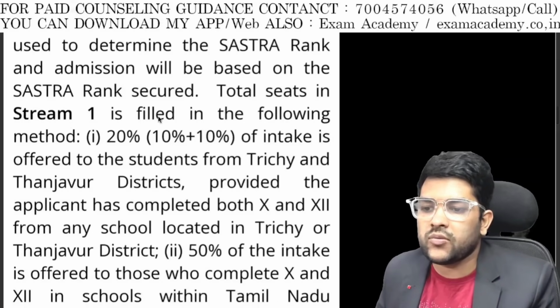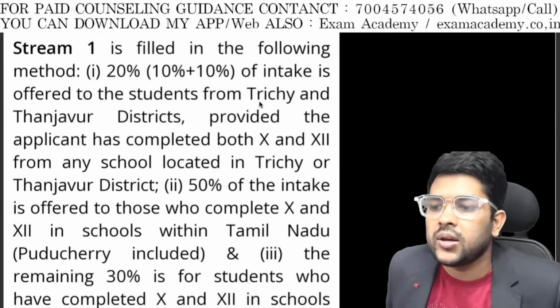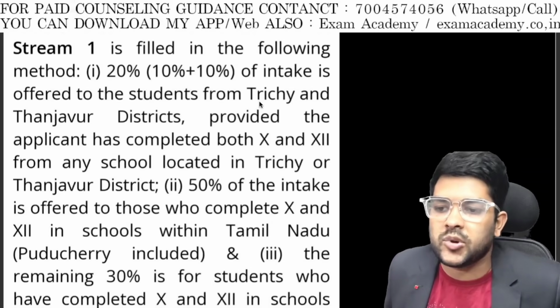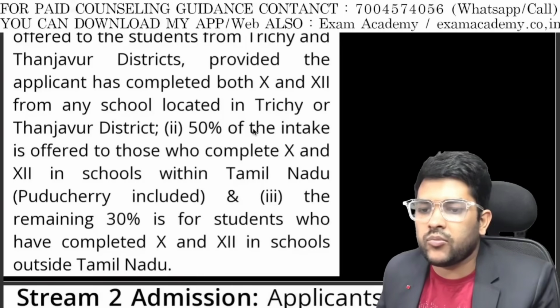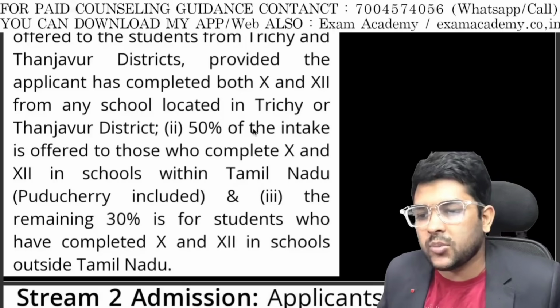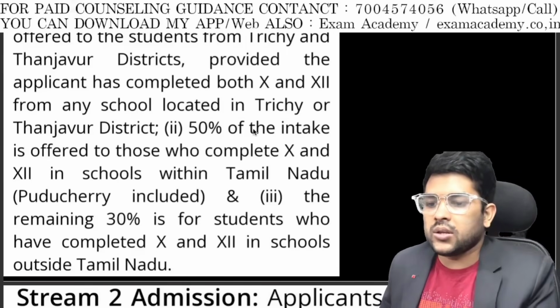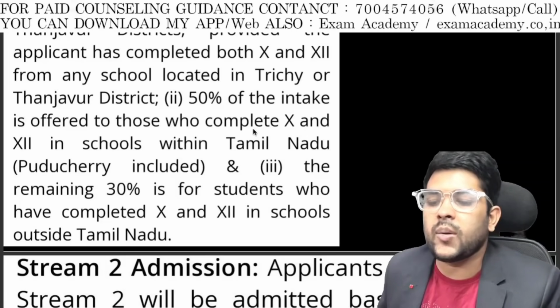In Stream 1, 20% intake is offered to students of Trichy and Thanjavur districts, 10% reservation, and 50% will be reserved for those who completed 10th and 12th within Tamil Nadu and Pondicherry included. The remaining 30% is for students who have completed 10th and 12th outside Tamil Nadu.